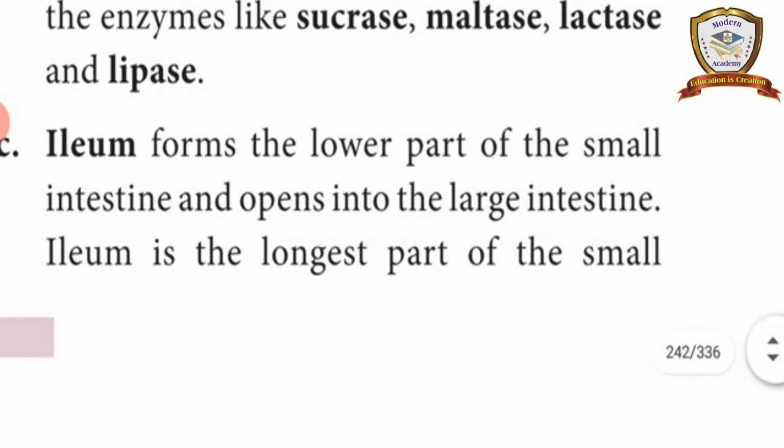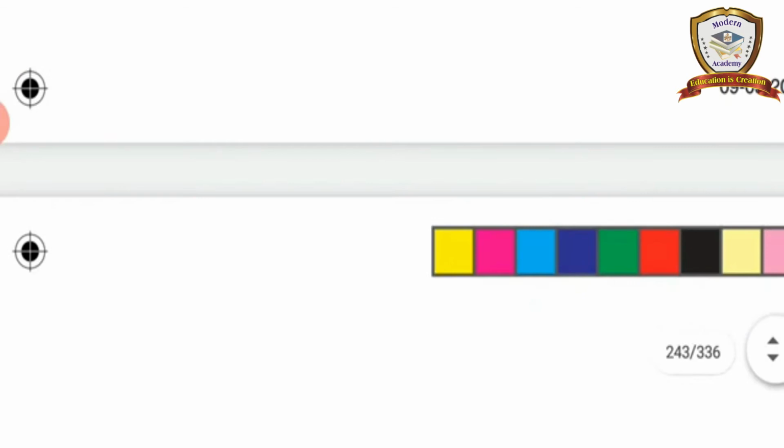The next one is the ileum. Ileum forms the lower part of the small intestine and opens into the large intestine. So this is the last part. Which one is the first part? Duodenum, it is next to the stomach. So the ileum is the end of the small intestine, near the large intestine. It leads to the large intestine only.